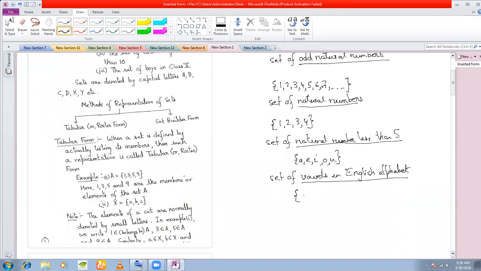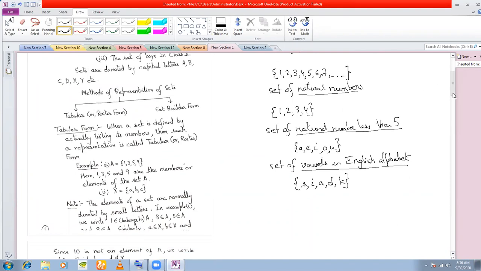So can you tell me whether this is a set? Is this a set? This is not a set, because this set has no definition. What is the relation between the elements of this set? Can you find any relation? You cannot.